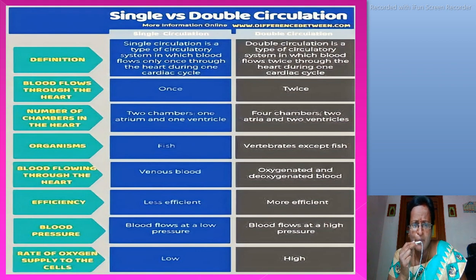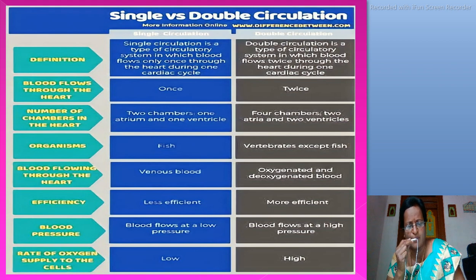In single circulation, blood flows through the heart only once. In double circulation, blood flows through the heart twice.